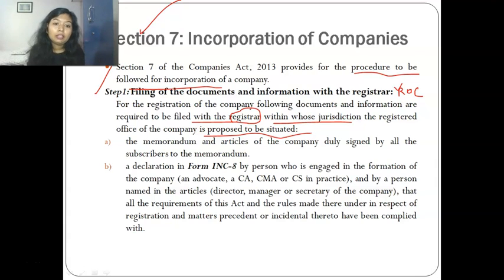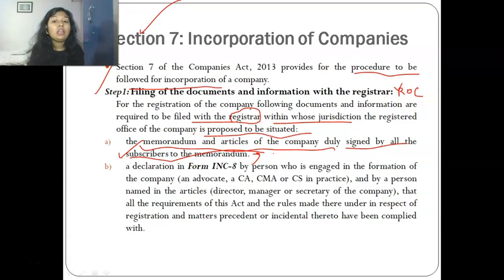And what are the documents that are required? First is the memorandum and articles of the company, which is duly signed by all the subscribers to the memorandum. Wherever the word subscriber to the memorandum is written, please understand it means members. But they are not yet members. When they sign the memorandum, they become members of the company. We'll study this in detail in future.